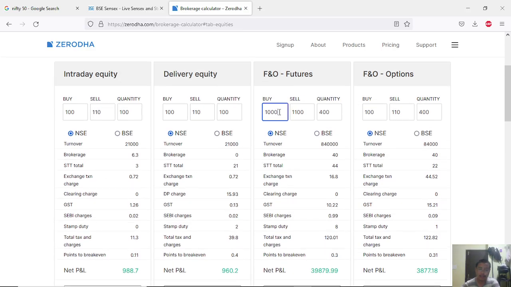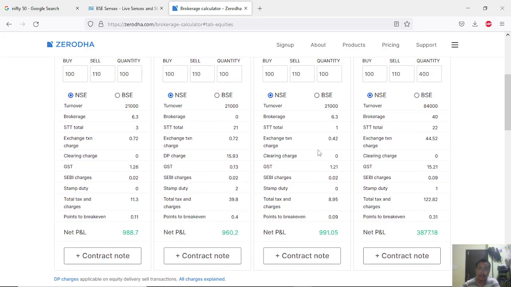And futures and options, let's go here. In futures you see it's actually better, right? There is a broker charge of 6.3, because remember this, the broker charge is calculated as either a flat 20 rupees or a percentage, whichever is lower. Just look at this. If you're buying only 100 quantity, which is very less, then your charges are only 6.3, and profit is 900 here.